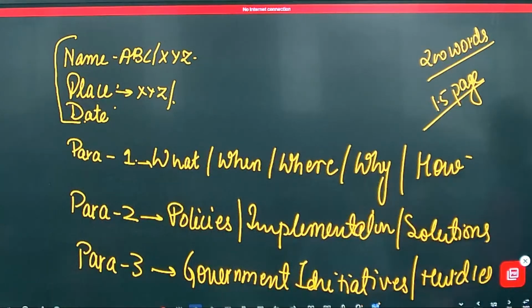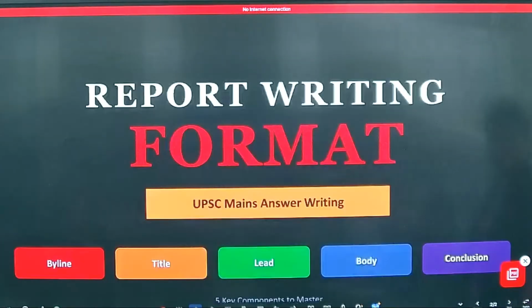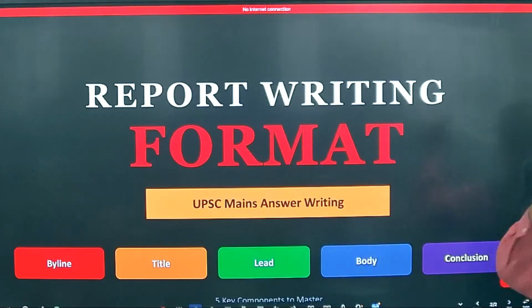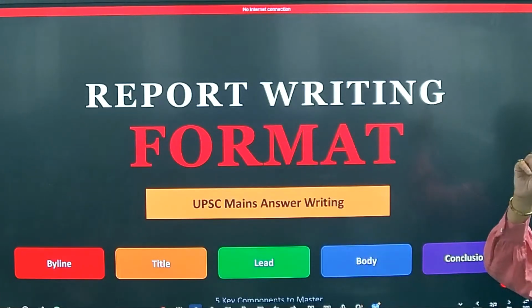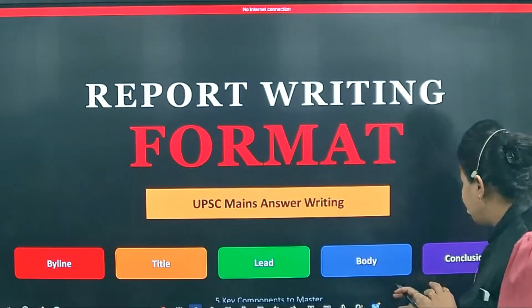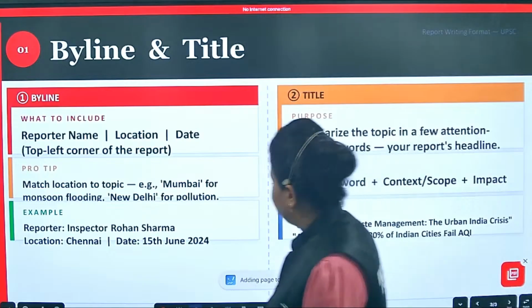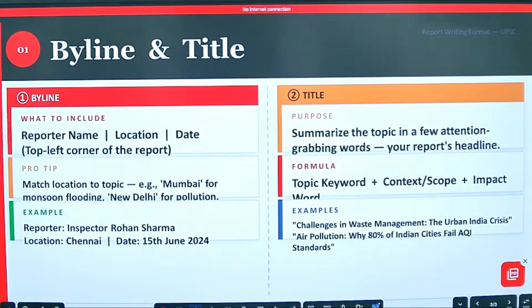Written? Should I move ahead? So this is the format. Byline, title. Title is also important. You begin with the title only, and then comes the actual format: body, and finally the conclusion. Now, this is a more descriptive version of what I have told you concisely. That is the whole descriptive part.